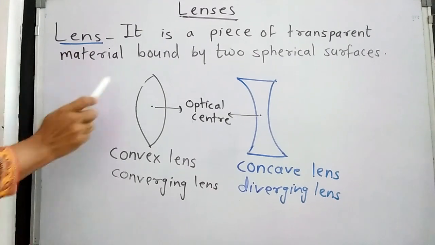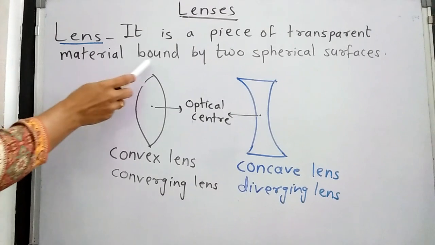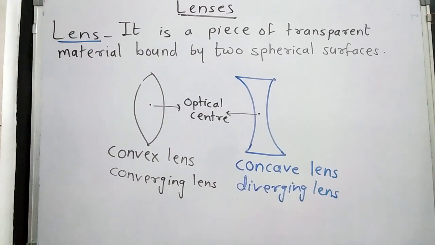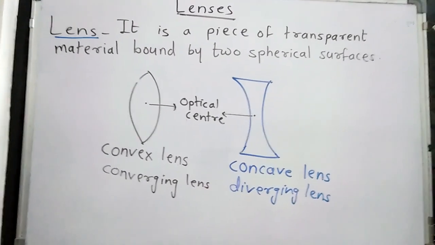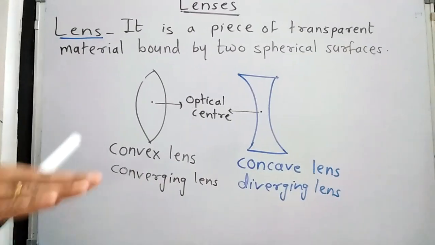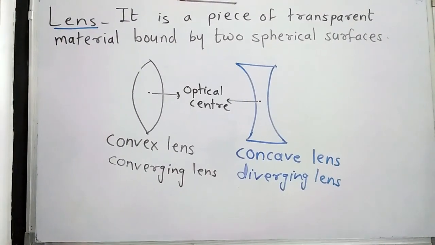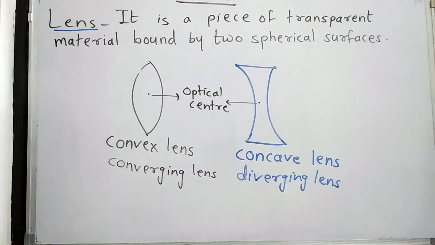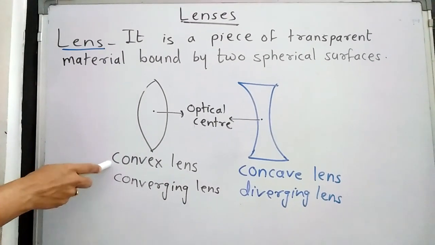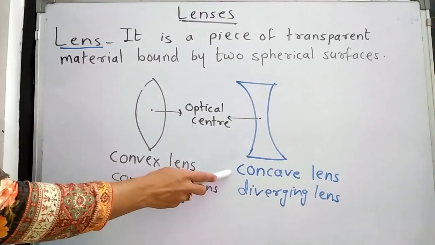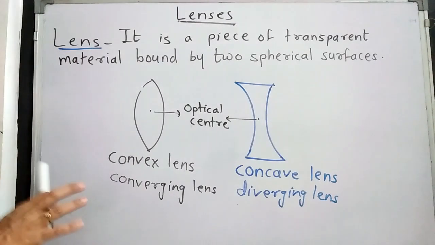So what is a lens? A lens is a piece of transparent material like glass bound by two spherical surfaces. Means a lens is made up of transparent material. So whenever light enters into the lens, there is a change in the direction of the light due to refraction. Now see, there are two types of lenses. The first type is called a convex lens and the second one is called a concave lens. We have studied mirrors. Now we have to study lenses.